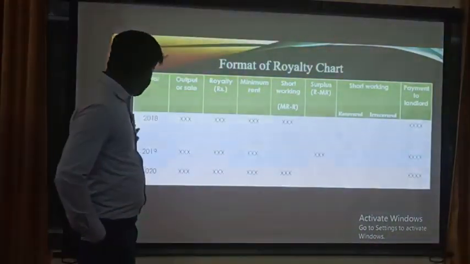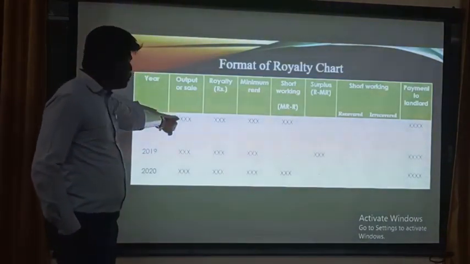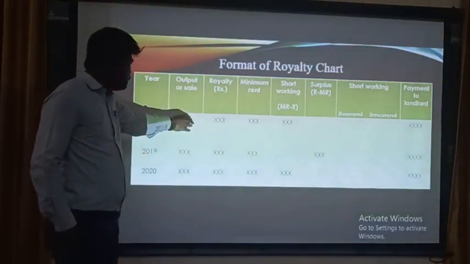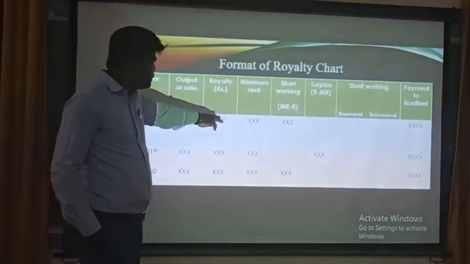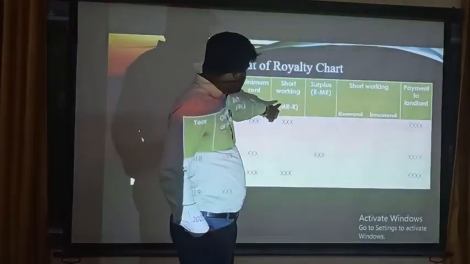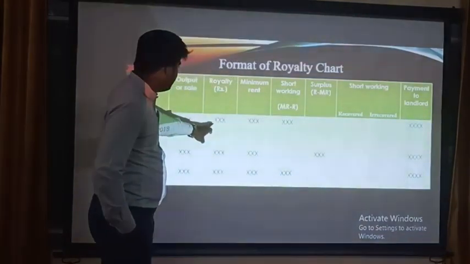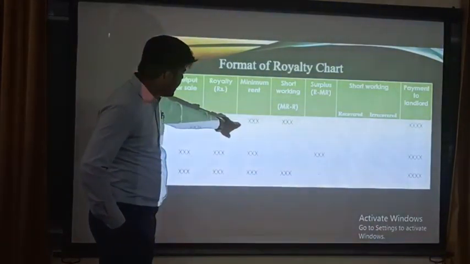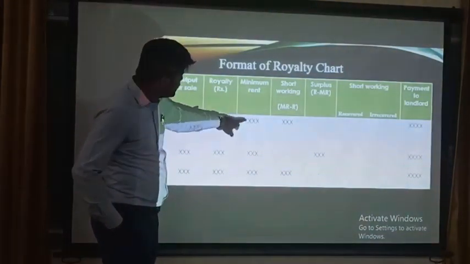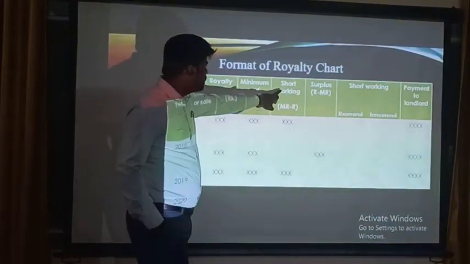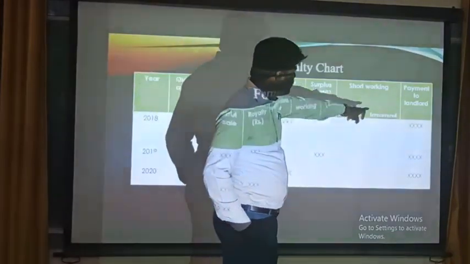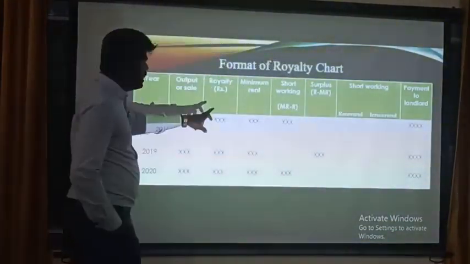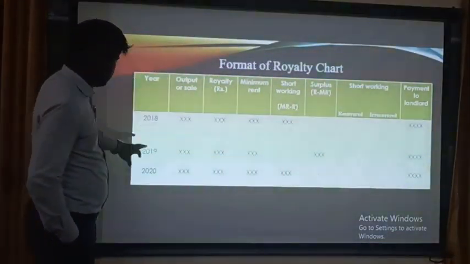Here, in 2018, output of some rupees, royalty some rupees, minimum rent some rupees, short working. If we compare this royalty and minimum rent, if minimum rent is more than the royalty, that is short working, deficit short working. Next, payment to landlord is that much, royalty na step, now payment ಮಾಡಬೇಕು.